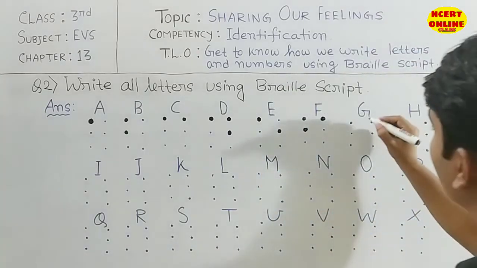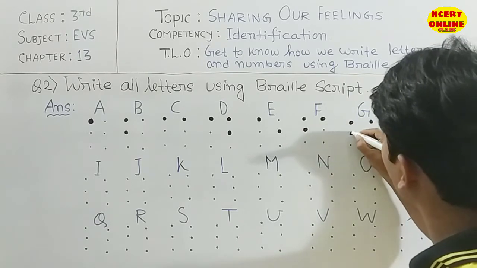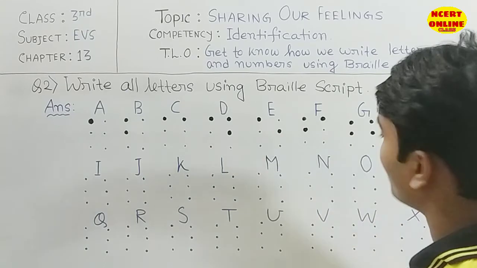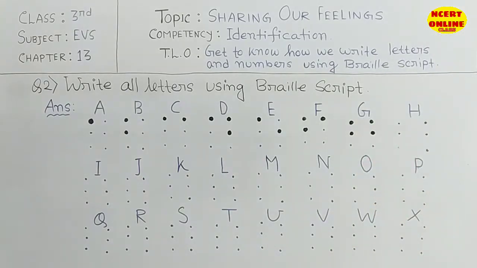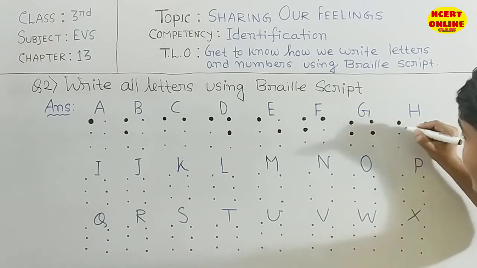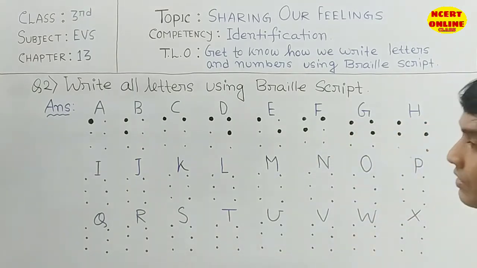Then G is these 4, the first 4 dots you need to make big. Then H. H is this and this one, this and this one you need to make big.